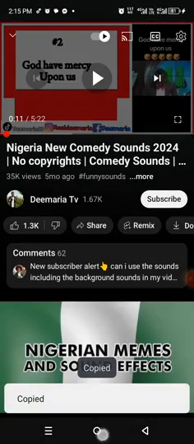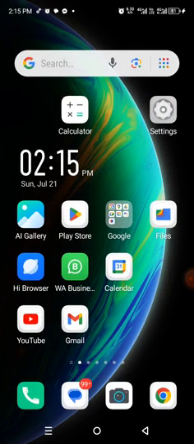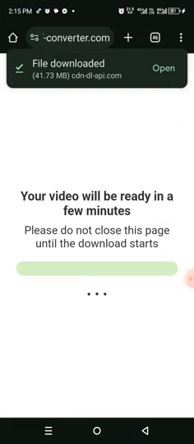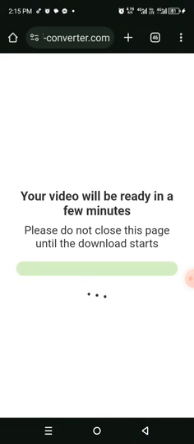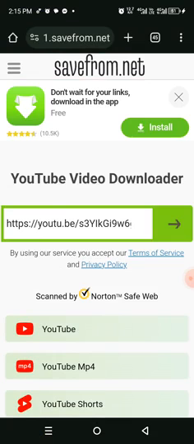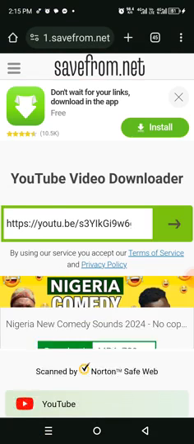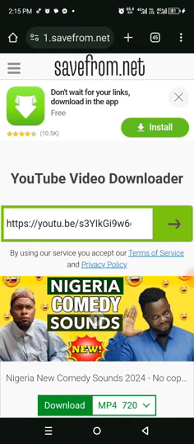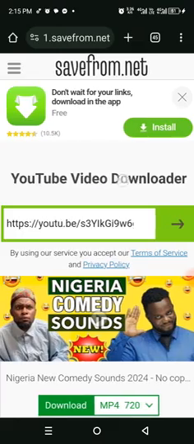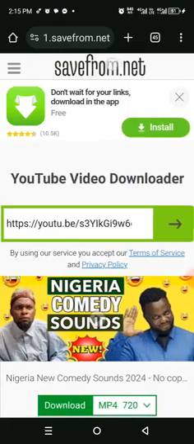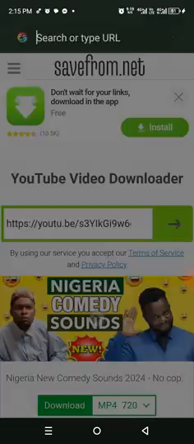When you copy the link, there are different websites you can use to download video from YouTube. But the most common one I will show you to use is this one, savefrom.net, YouTube video downloader. I can see it written here, savefrom.net. See the name.